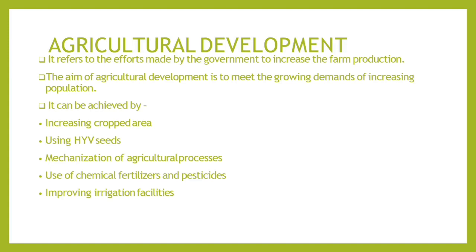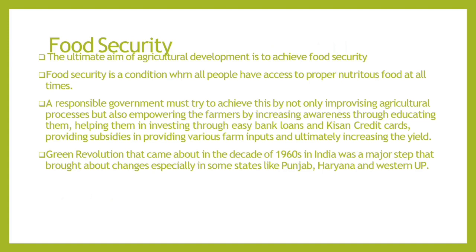You can see that it increases the crop area using HYV seeds, high yielding variety seeds. Mechanization of agricultural processes means different types of machines should be used in agriculture, and improving irrigation facilities. Earlier we had very few irrigation systems, but right now we need to focus on irrigation facilities. Now food security: if there is a shortage of food, every person can still access proper nutritious food at all times. So that is known as what? Food security.